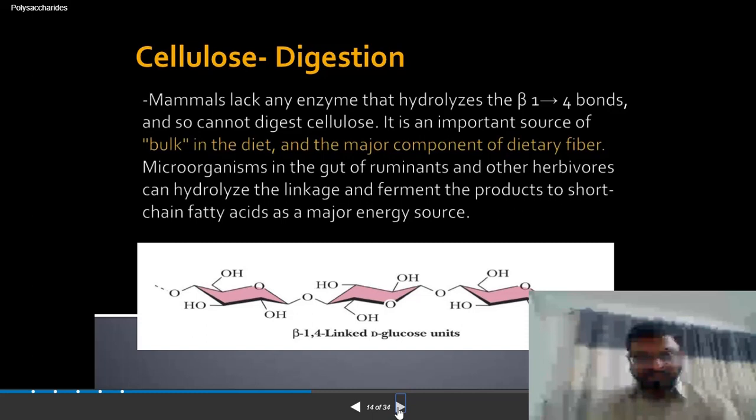We can see here beta 1,4 linkage in the case of cellulose, and humans don't have the enzyme that can digest the beta 1,4 type of linkage. So cellulose is not digestible in human beings, but animals can digest cellulose, but not human beings, because human beings can digest starches. Why? That has the alpha 1,4 type of linkage. The enzymes for digestion of the alpha 1,4 linkage are available in human beings, but the enzymes that can digest the beta 1,4 linkage are not available in human beings.